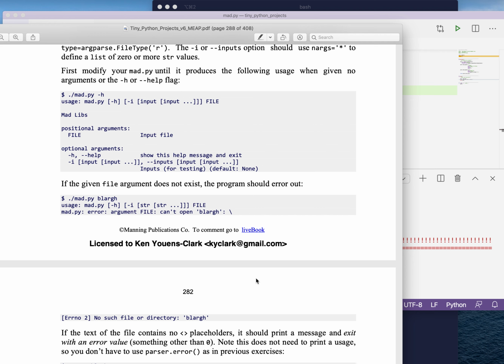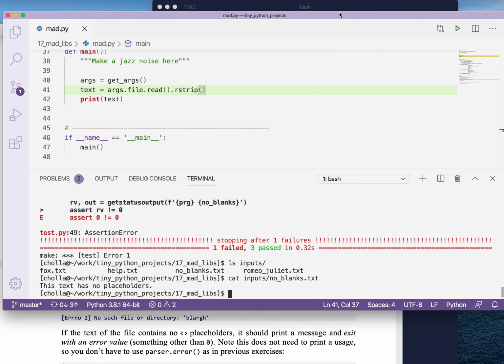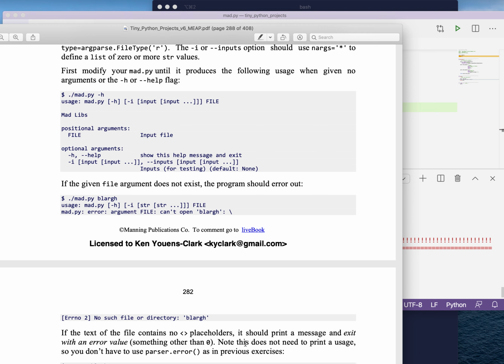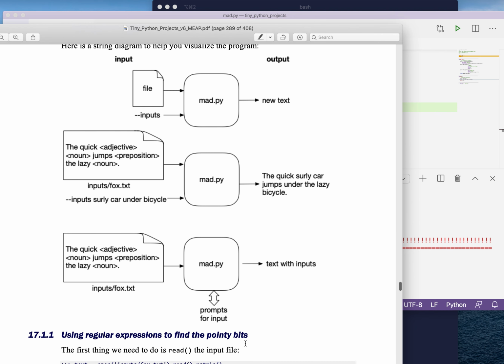We've talked a lot about using parser error when we note that we're just given incorrect data, and we can pretty much detect it right there at the point of parsing the arguments. But we're going to be getting further into the program here. Really, I think of this processing part as belonging in main. So we're out of get args. We read the text from the user, and then we determine that there are no placeholders. So how would we handle that here in the main body and not in get args? That's something we're going to have to figure out.